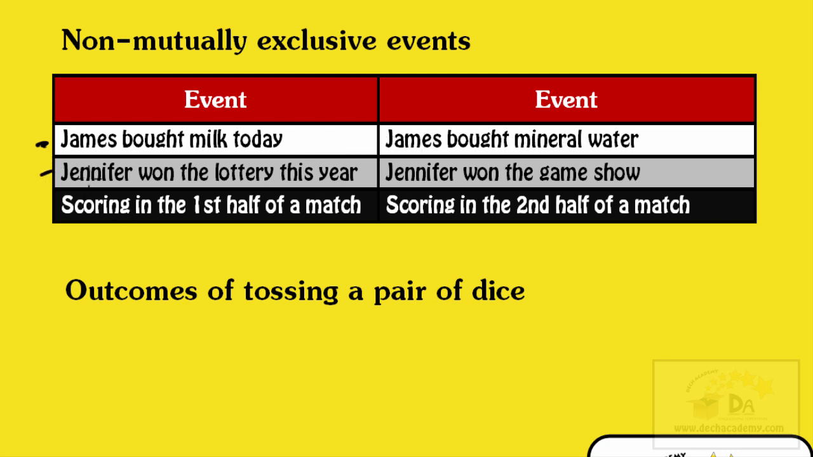Let's go to the second case. Jennifer won the lottery this year. Jennifer won the game show. Because Jennifer won the lottery does not mean she can't win the game show. So these two events can occur. One occurring does not rule out the occurrence of the other.